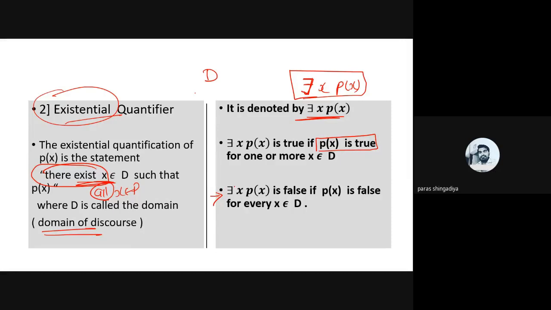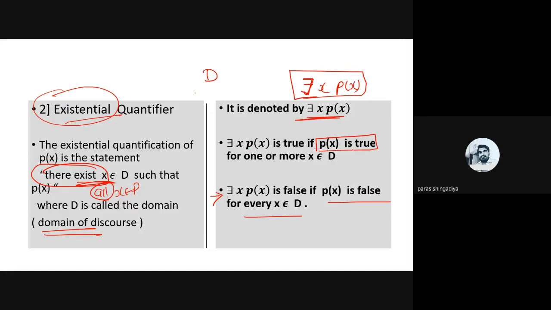Now for the false case, when we say there exists x P(x) is false: there exists x P(x) is false if P(x) is false for every value of the domain. If P(x) is false for every value of the domain, then we say that there exists x P(x) will be false. There is no such value where P(x) becomes true, meaning for all values of the domain, P(x) becomes false. So this is the true case.